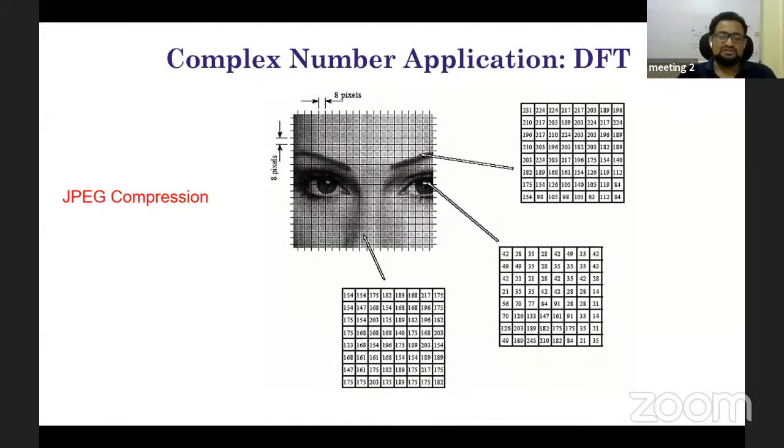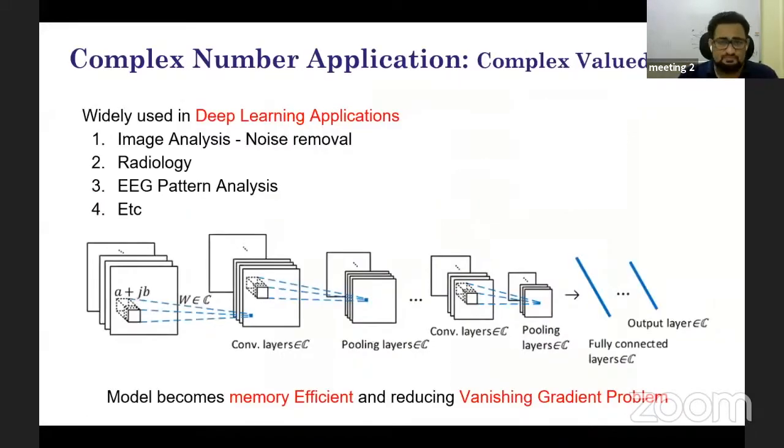If you go through the literature, you can find a big formula based on JPEG compression. Okay, so now coming to the recent state-of-the-art literature.